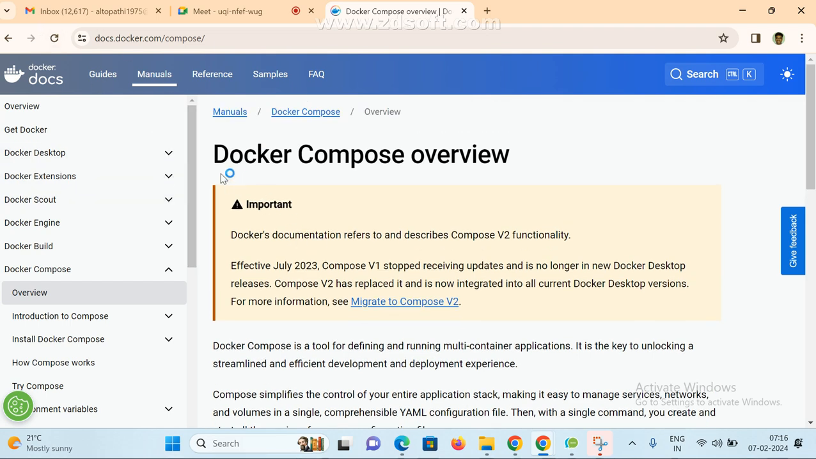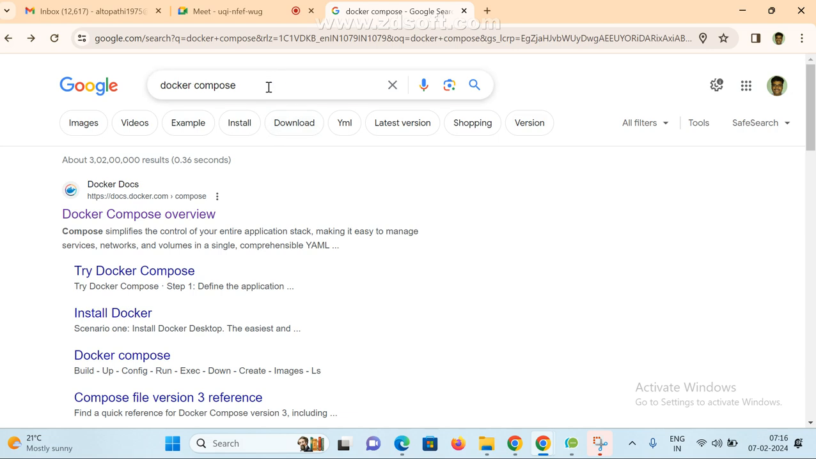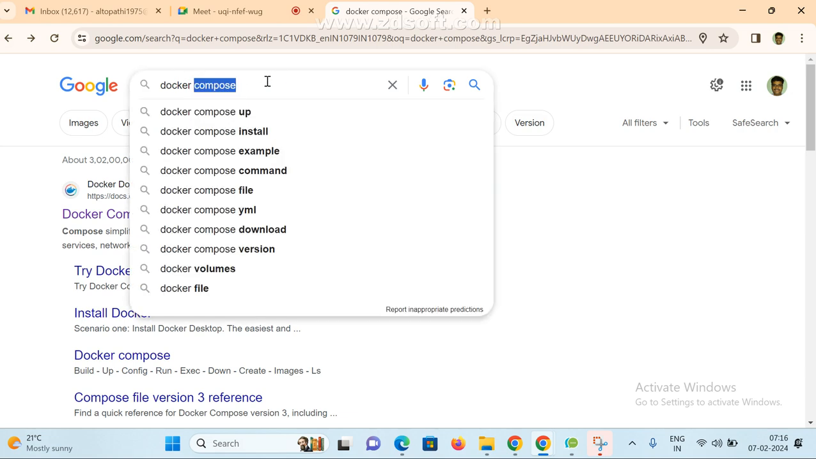This is mostly not used nowadays. If anyone asks what Docker Compose is and how it works, for installation and all, if you want, we can try it. There is one more thing before moving on to Kubernetes. So this is Docker Compose. Next, one more thing.